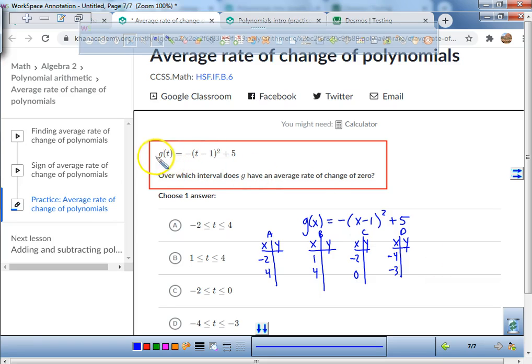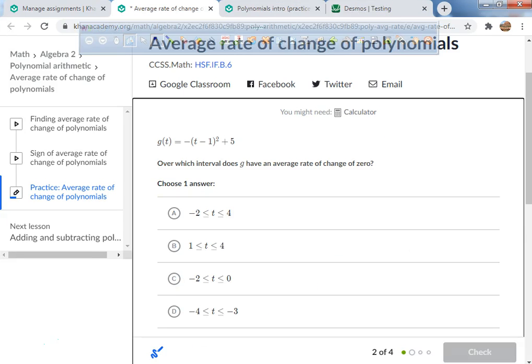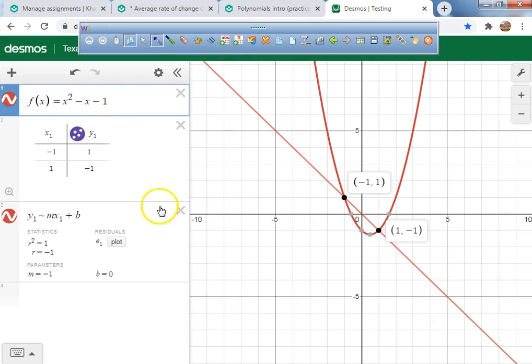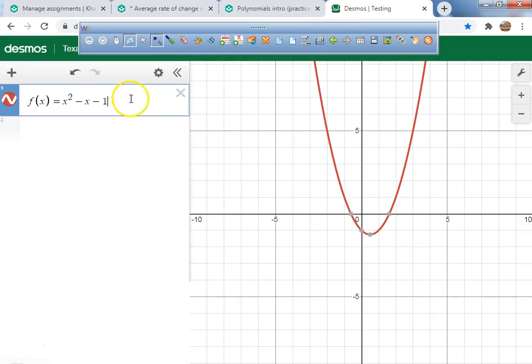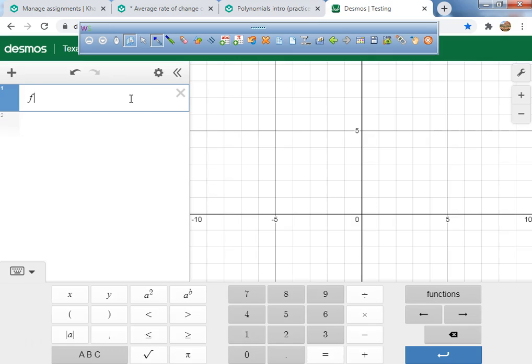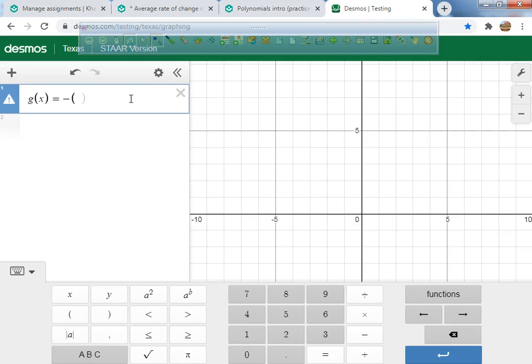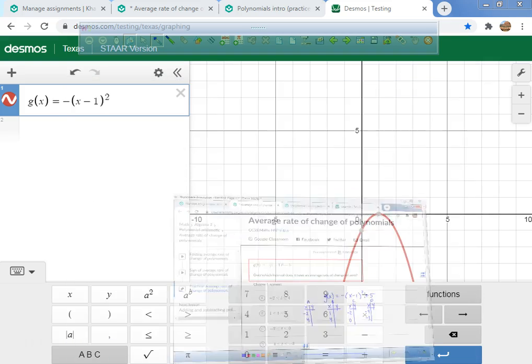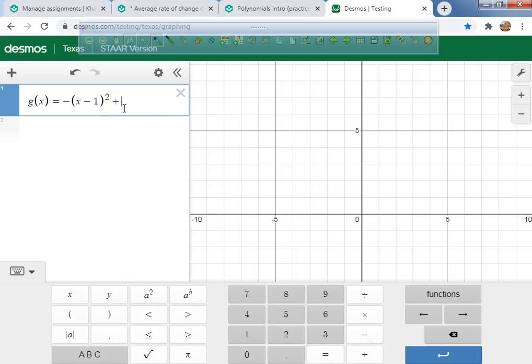Okay? So this is where I'm going to need your assistance. Right now, we're going to take this equation and type it in to Desmos. We're not going to do any restrictions. So we're going to go to Desmos. I'm going to delete this. I'm changing f of x. Just so you guys know, you can make g of x, okay? And it was equal to negative, open parentheses, x minus 1, squared, plus 5.